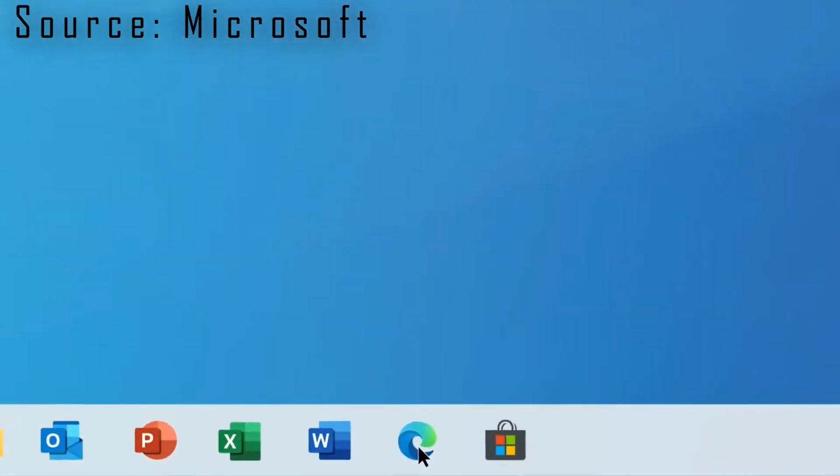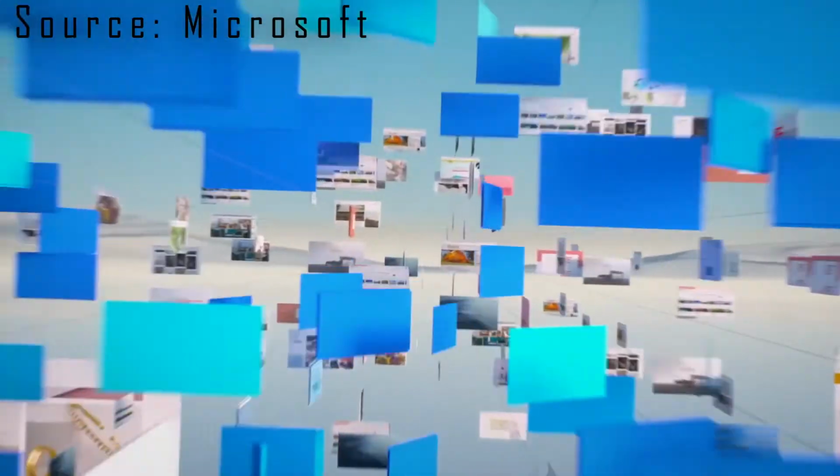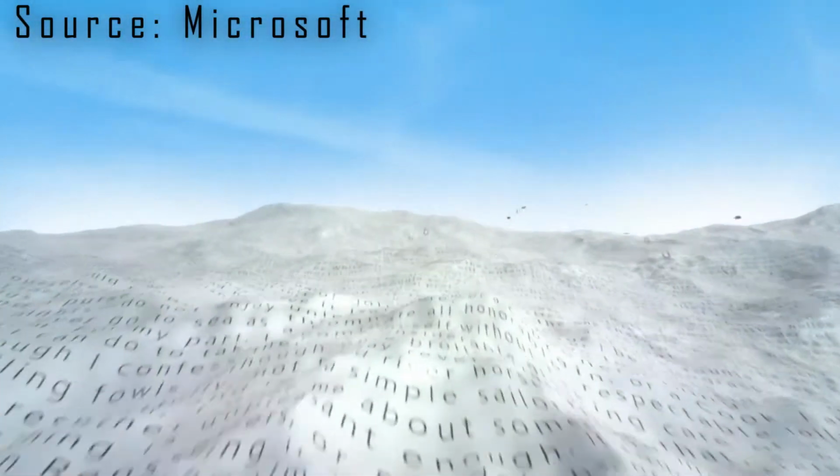Okay, a couple of days ago, I did a poll on my Instagram asking which operating system you use. I found that the majority of people are using Windows instead of Mac OS. So I think it makes sense if I tell you about the Windows evolution since the first Windows was released.